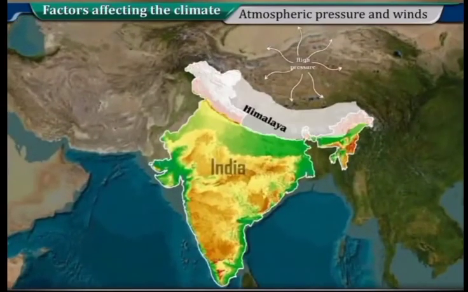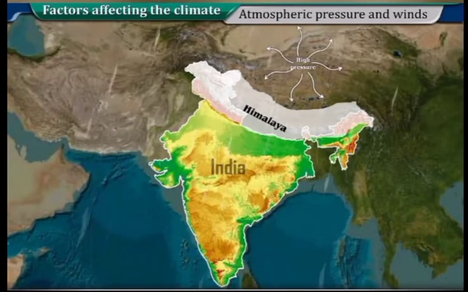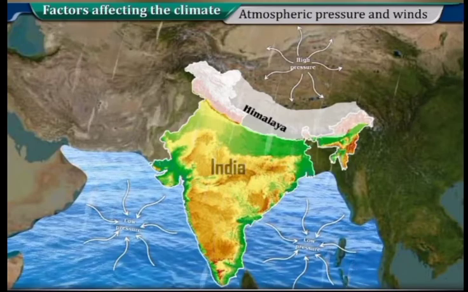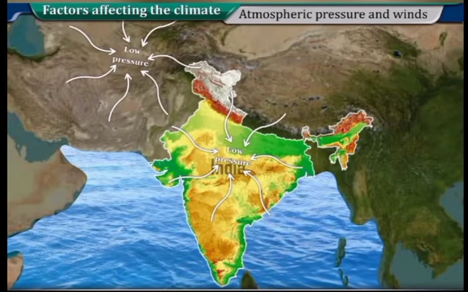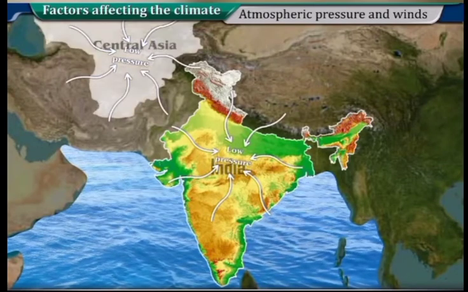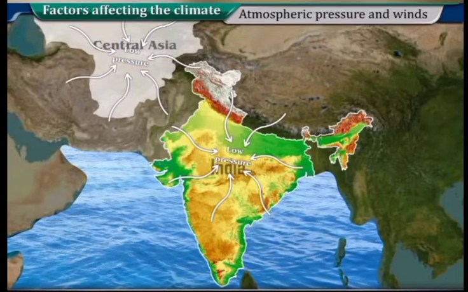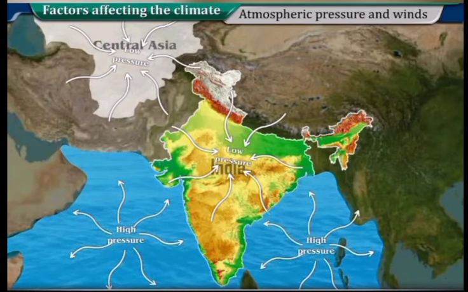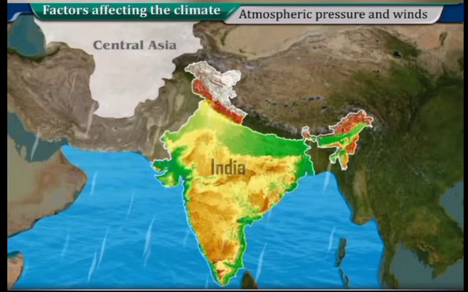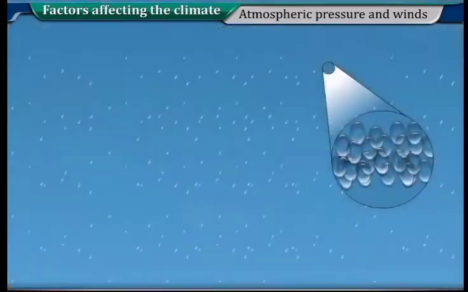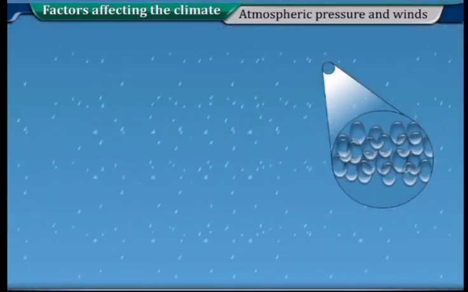During winter, high pressure developed to the north of Himalayas. Cold and dry winds from this region blow towards the oceanic area where low pressure is created. During summer, low pressure develops due to high temperature over Central Asia and Indian landmass. At this time, high pressure prevails over Indian Ocean in south, so winds tend to blow from the high pressure over Indian Ocean to low pressure in North India. These winds are known as southwest monsoon winds. They contain moisture and bring rain in India.